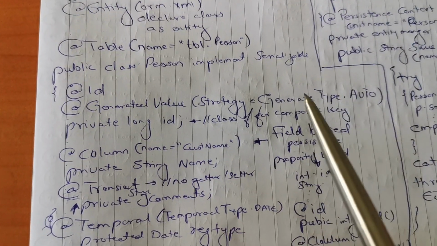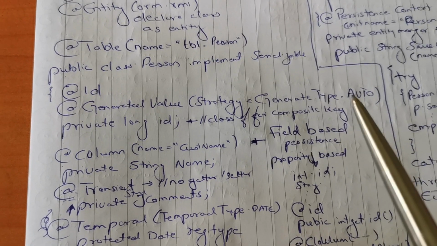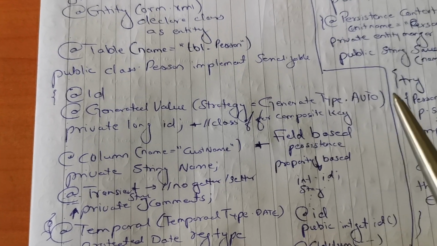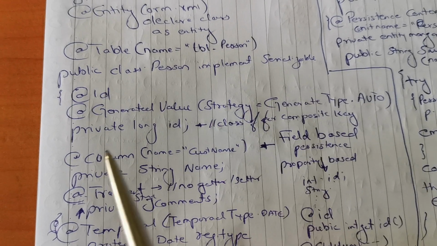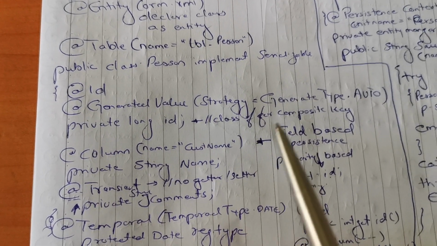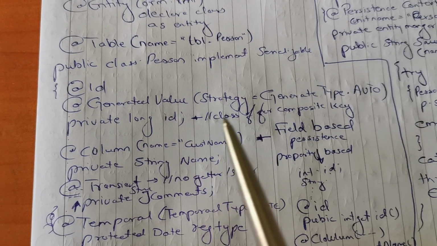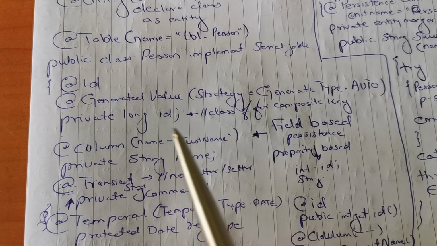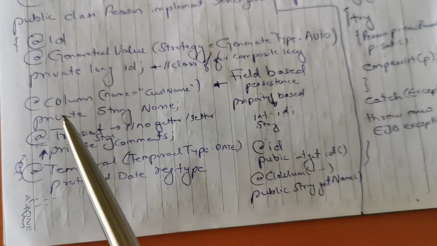Or we can have different kinds of strategies, like GenerationType.SEQUENCE, where we can map it with a sequence object from a database, or IDENTITY, like an identity column from the database, or a particular table in the database from where this value will be fetched. So this is for a simple primary key. If we want a composite primary key, then we need to have a class object here. So this is how we can have a composite primary key.